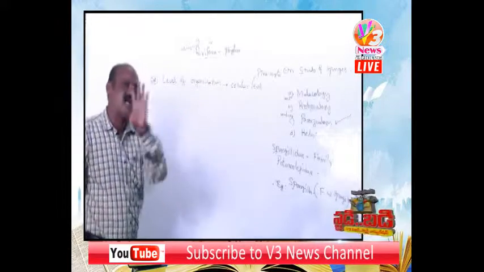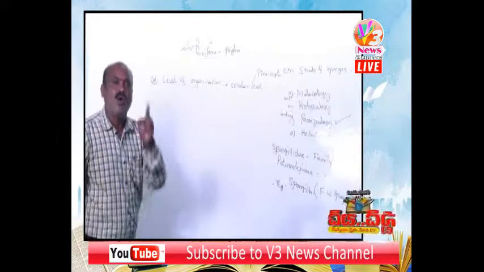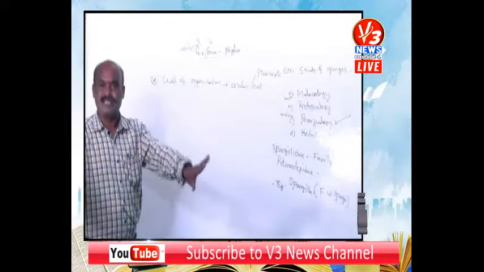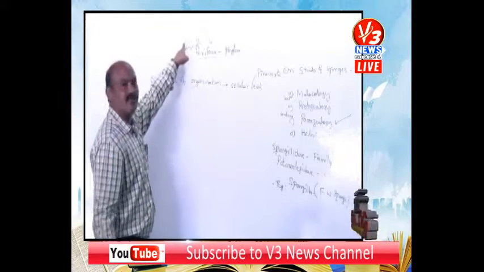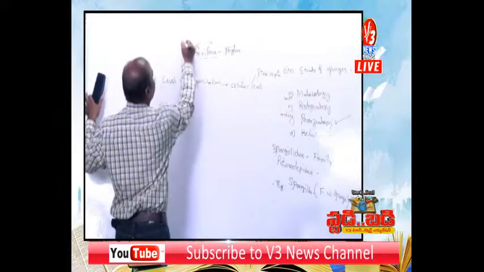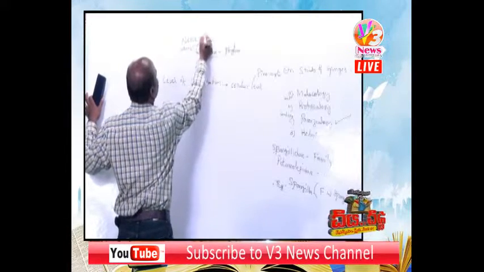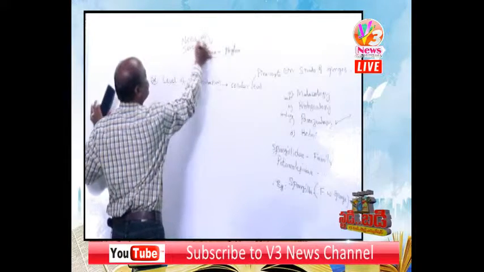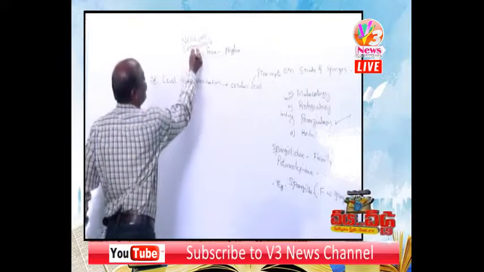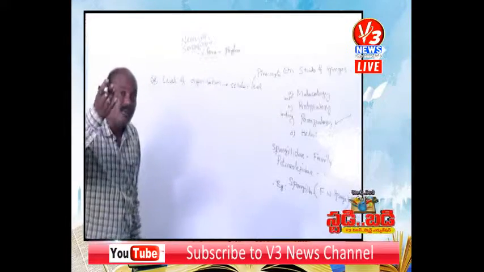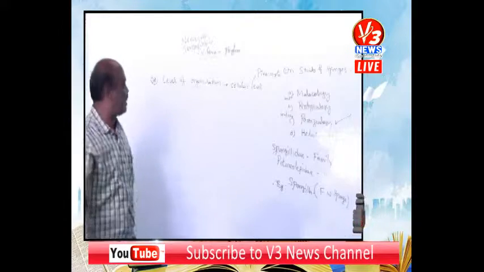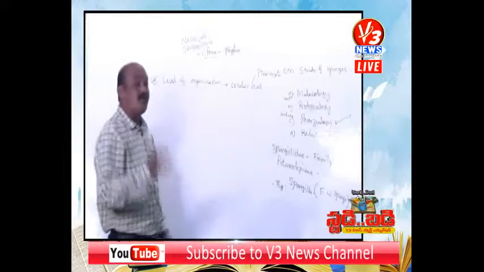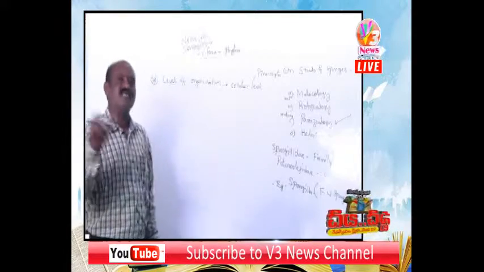The number of cells are there, but these cells are loosely arranged. There is no coordination among these cells. Why? Because just now we discussed the absence of nerve cells and the absence of sensory cells. The remaining many cells are present. That's why their organization is cellular level. So what types of cells are there and what is their function?